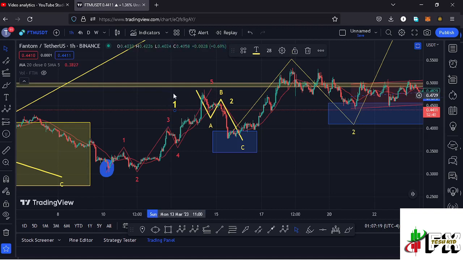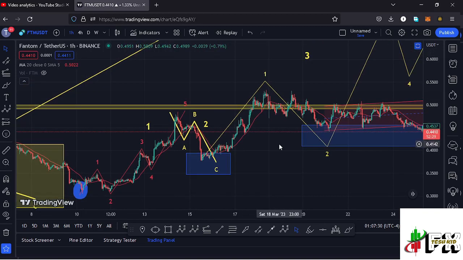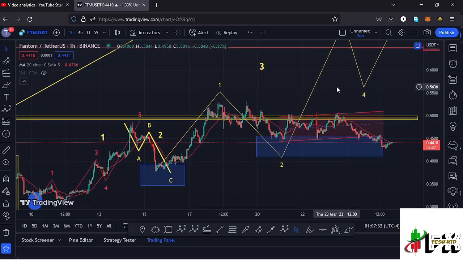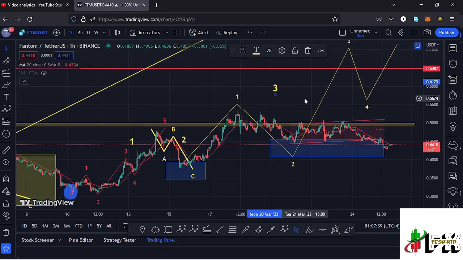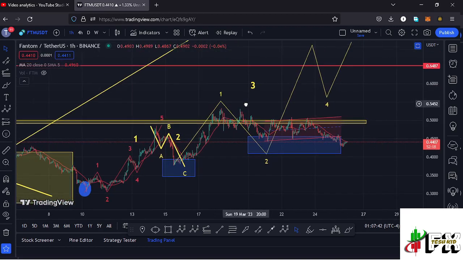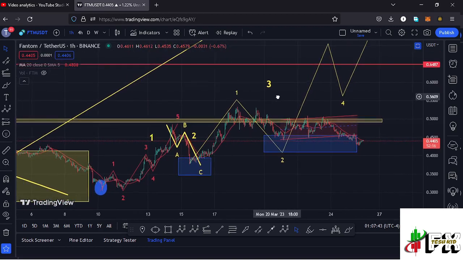And after seeing the high for that wave 1, we started this corrective structure in the formation of this wave 2, in a move that fully maximized its target areas in the formation of that wave 2. And after seeing the low for that second wave, whatever we expected next was the start of this wave 3 to the upper side. And because of the impulsive nature in the formation of this wave 3, I'm also expecting to see a 5 wave structure in formation within the formation of that wave 3, and this is what is going to give me the short-term scenarios.